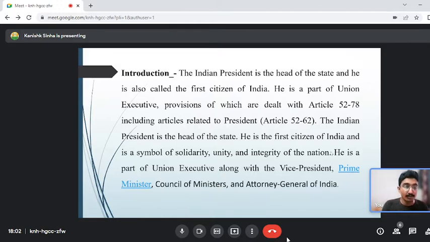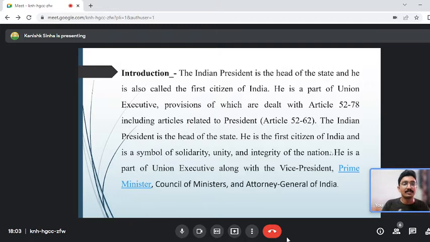What is the meaning of the term nominal head? Why is he not the real head? Because the power actually rests with the Prime Minister and Council of Ministers according to Article 74 of the Constitution. Whatever decision is taken by the Prime Minister and Council of Ministers, the President is duty bound to abide by it. If you saw the Citizenship Amendment Bill and the triple talaq bill, when the bill was presented to the President, he was bound to accept it in any circumstances.